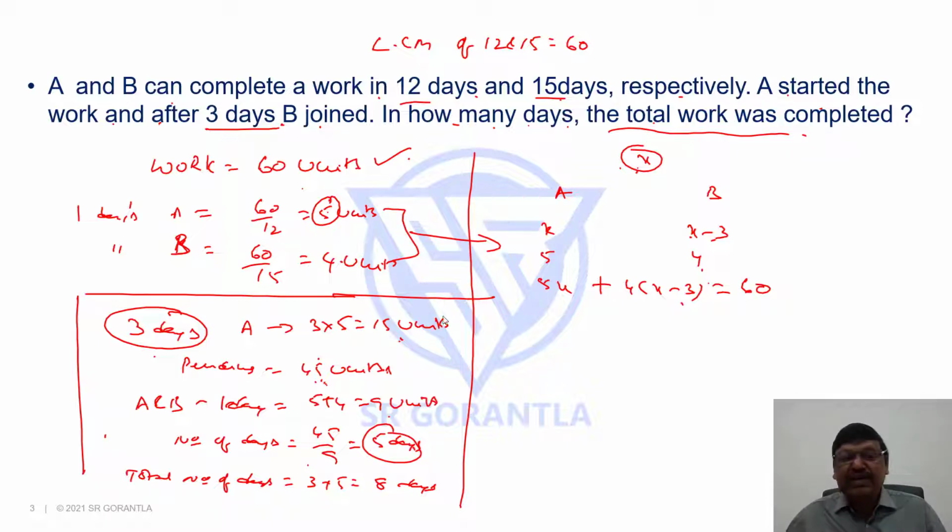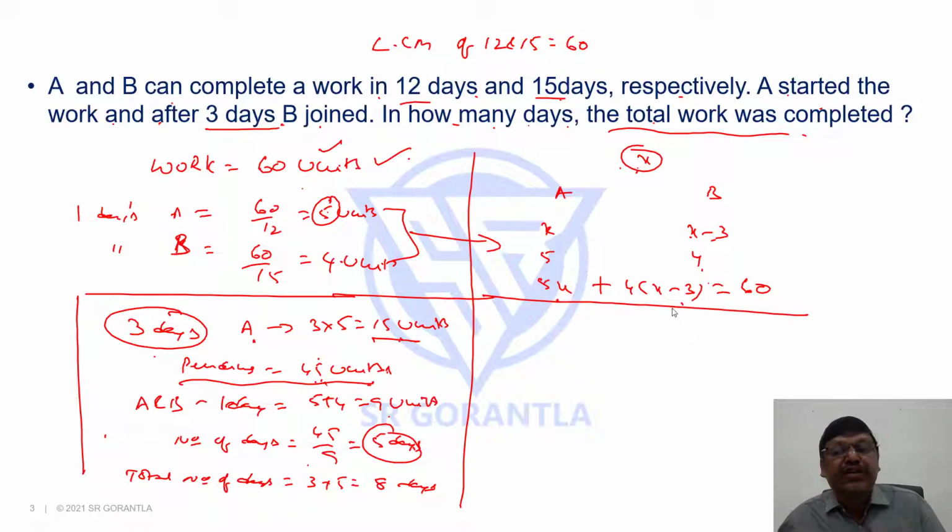So that way we can save time. Here we have only 2 people, so it's okay. If there are 3 or more people, we'll say after 2 days B joined, after another 2 days C joined, after another 1 day A left. Every time we can't say how much is completed, how much is pending. So once we assume the work as 60 units and write an equation like this, we can save a lot of time.